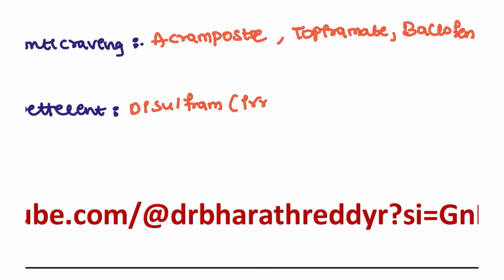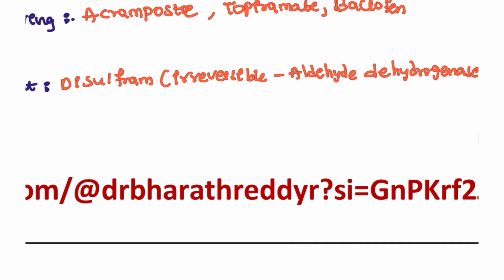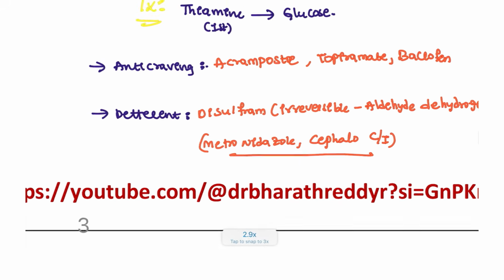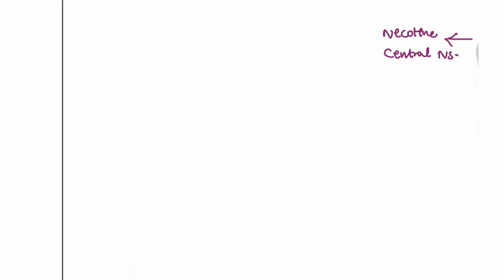It is an irreversible drug. Once it is attached, we can hardly remove it. It is irreversible at aldehyde dehydrogenase, so acetaldehyde is not going to be converted, and that can trigger the deterrent effects in these patients. Drugs like metronidazole and also cephalosporins are contraindicated because they can cause severe side effects in the patient. So these are the two types of drugs that we are going to use, anti-craving and deterrent agents.